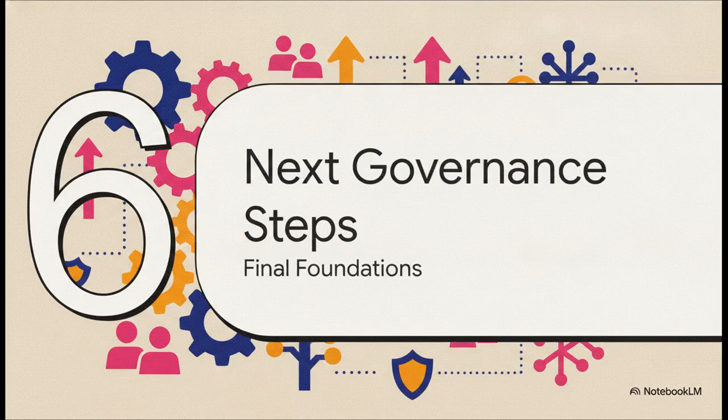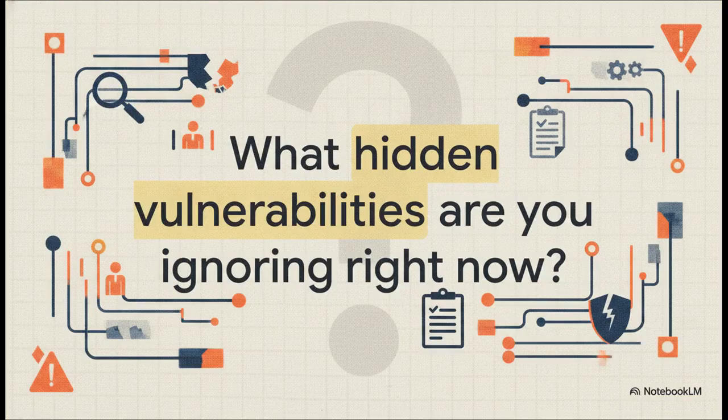Section 6. Your next governance steps. Finalizing your AI governance foundation. I want you to take a second and actively reflect right now. What hidden AI vulnerabilities is your clinic completely ignoring today? Think about the tools your paralegals are using, the client data being processed, or the workflows you've recently automated. Without a structured assessment like this one, those blind spots just remain ungoverned and, frankly, incredibly dangerous.